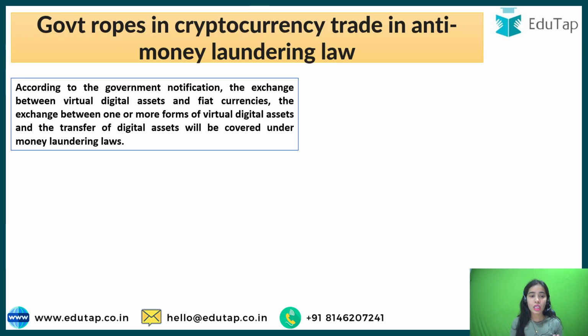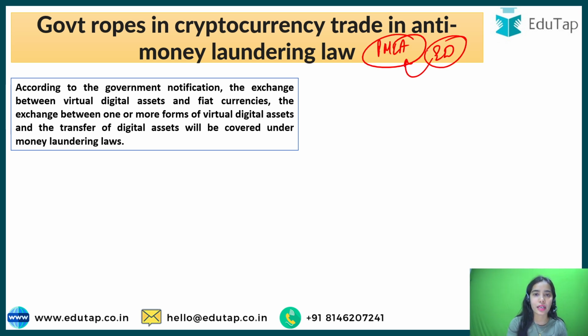Okay. Now coming back to our news article. So we have understood about the PMLA, and we have understood that the ED is the one that is enforcing this act. The act has been made on paper. So who is going to enforce this? The ED is going to enforce this, right?